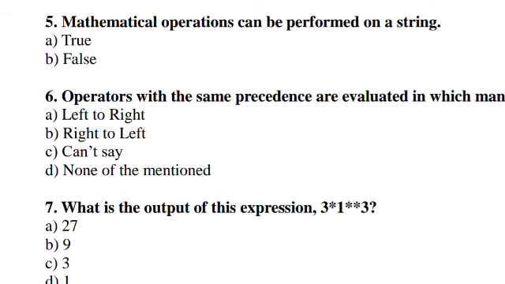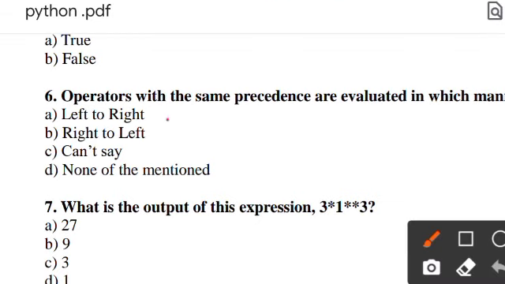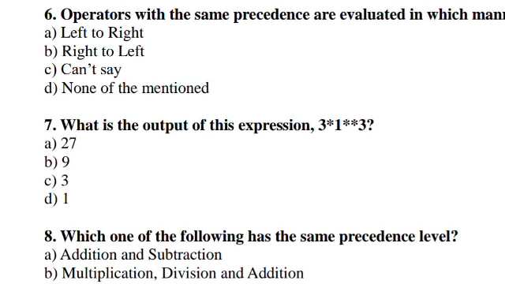Next is operator with the same precedence and evaluated in which manner? Right answer will be option A, left to right. Next is, what is the output of this expression 3 star 1 double star 3? Right answer will be option C.